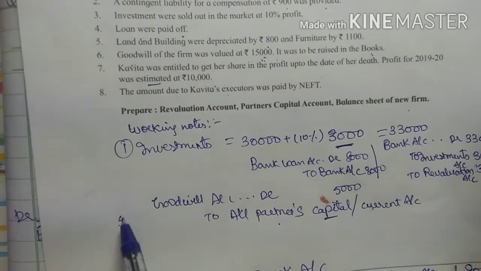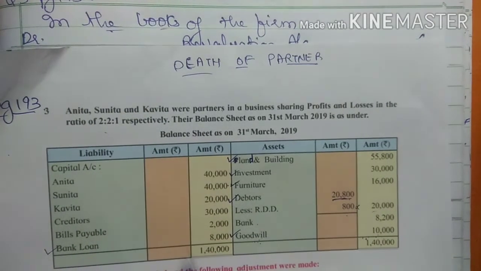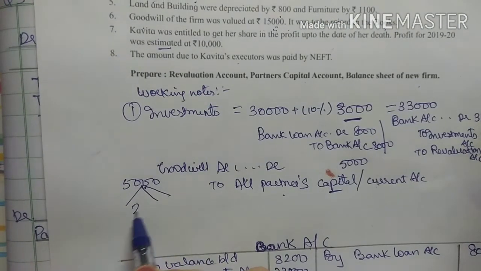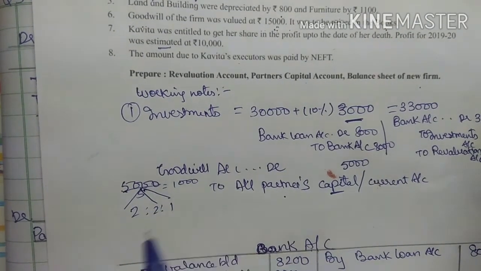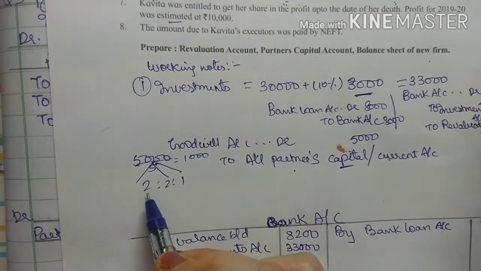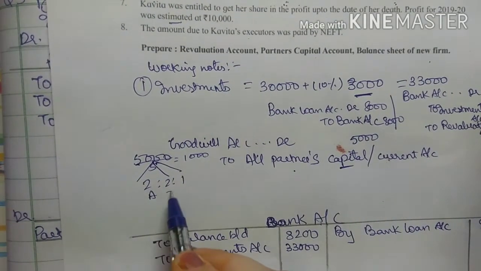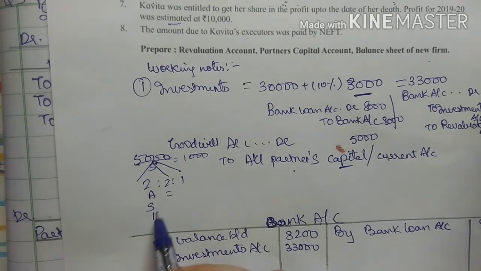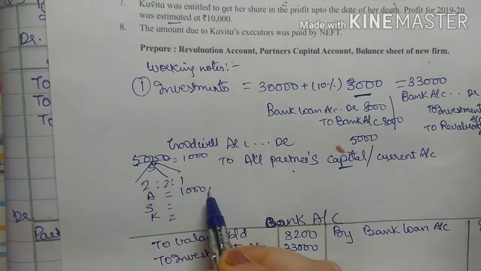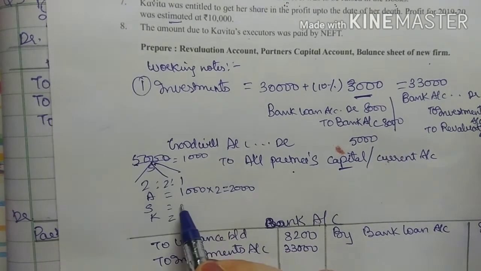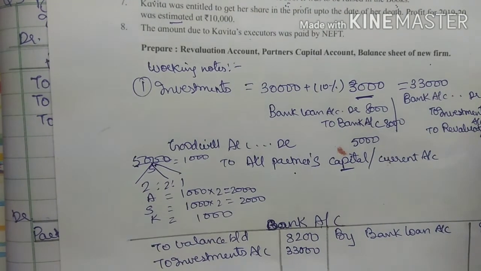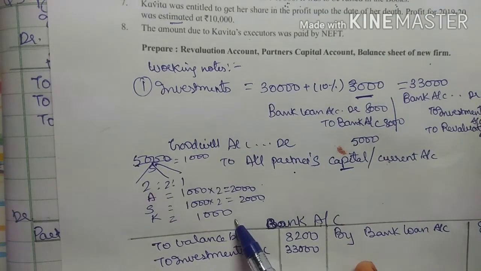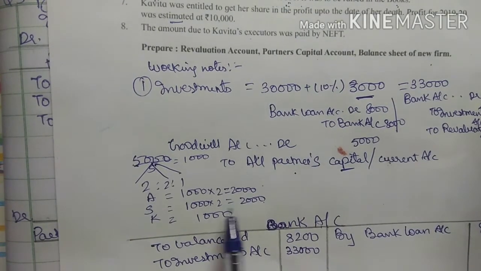Now this 5,000 goodwill will be raised in which ratio? 2:2:1, right? So 2:2:1, that is what? 5. So it will become 1,000 each unit. So for Anita, Sunita and Kavita, Anita it will be 1,000 into 2, that is 2,000. Same for Sunita, 1,000 into 2, 2,000, and for Kavita it will be 1,000. So 2,000, 2,000 and 1,000, right? So these will be the amounts for goodwill.